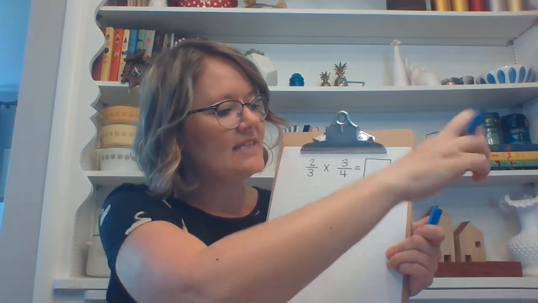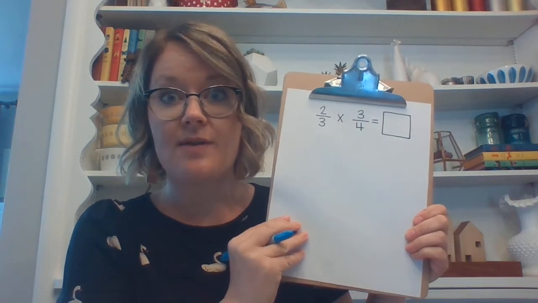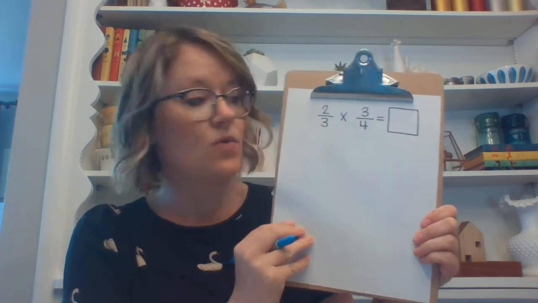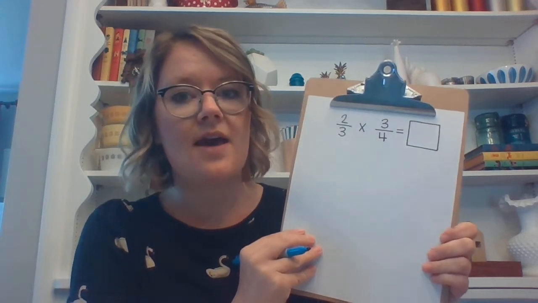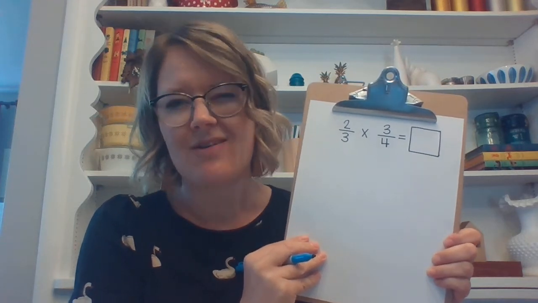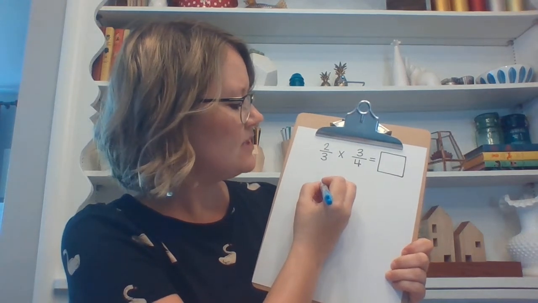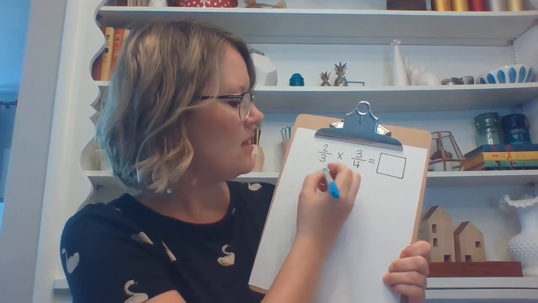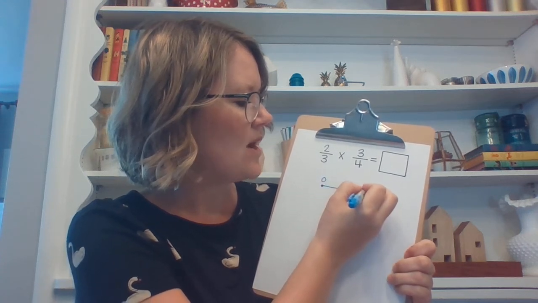Which means that I need to set up my linear dimensions, kind of like putting a fence around a garden. One side of the fence is going to be 2/3 of a yard, and the other side of the fence is going to be 3/4 of a yard. That would be a very small garden, but we'll go with it. It doesn't really matter which way you start, but I'm going to make a line that goes all the way to 1, since 2/3 is less than 1.